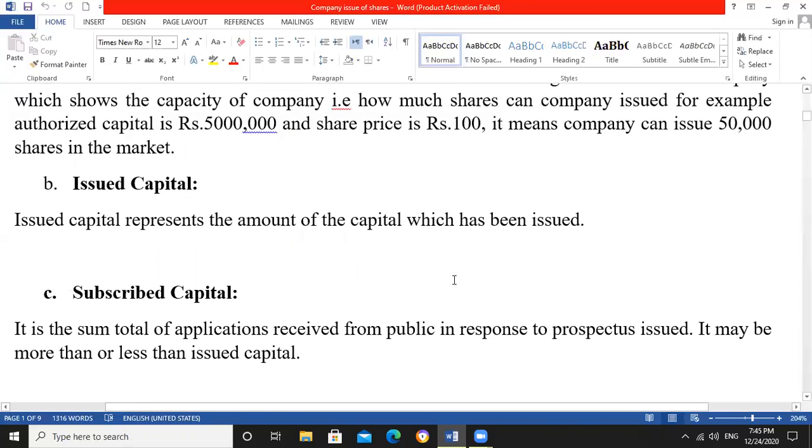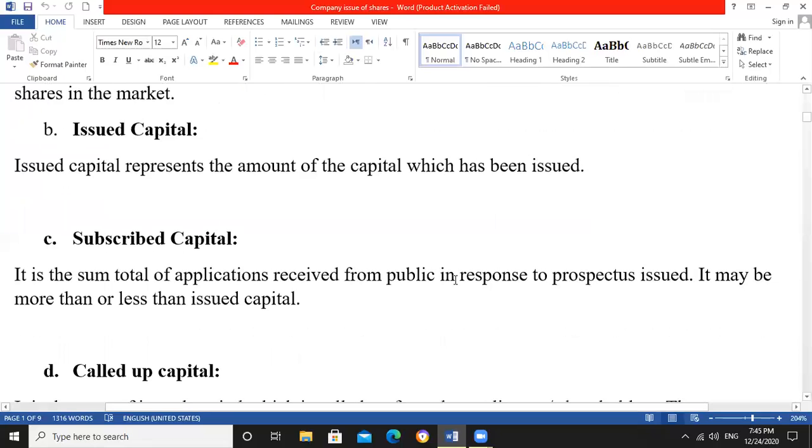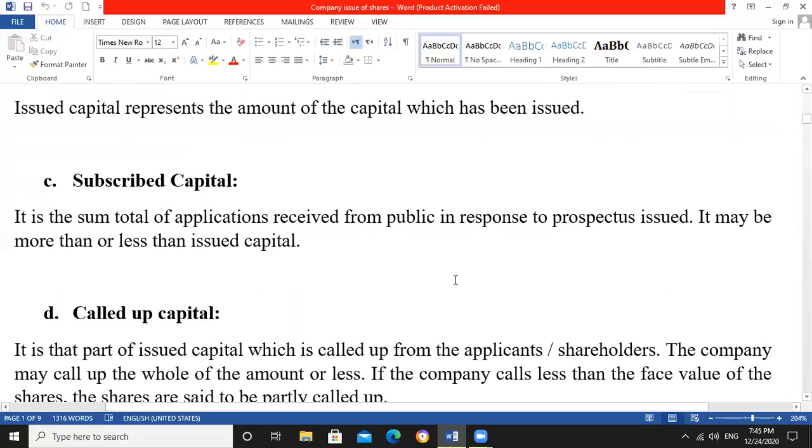Number two, issued capital. Issued capital represents the amount of capital which has been issued, means the share amount which has been issued in the market by a shareholder company. Subscribed capital is the sum total of applications received from public in response to prospectus issued.